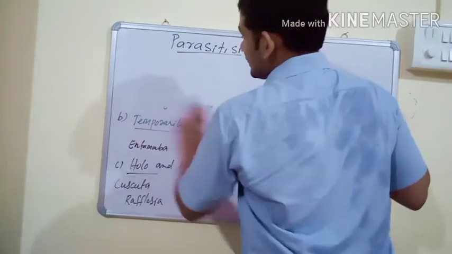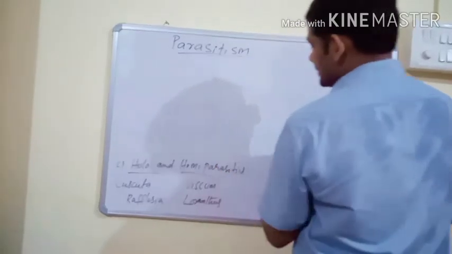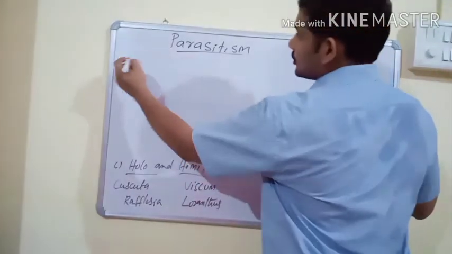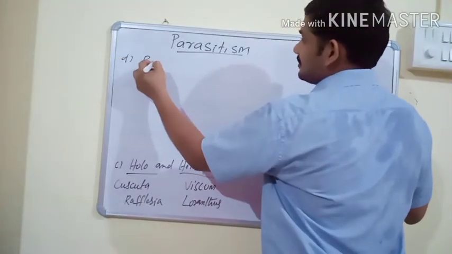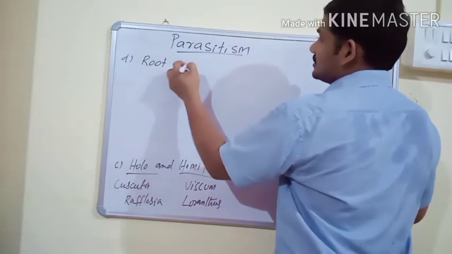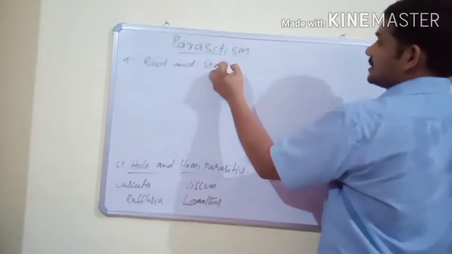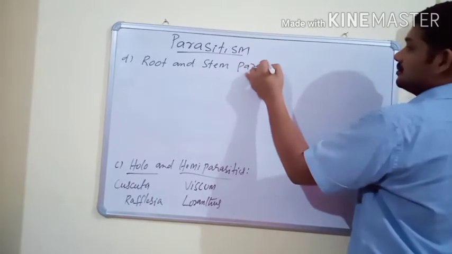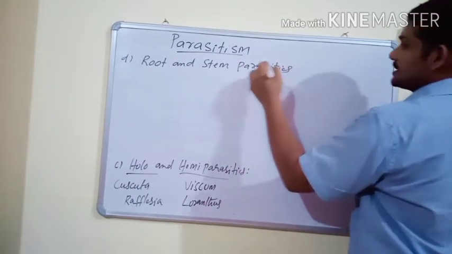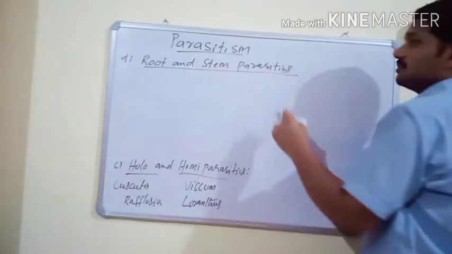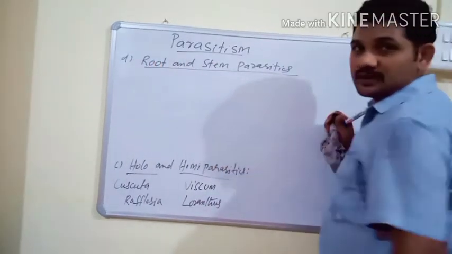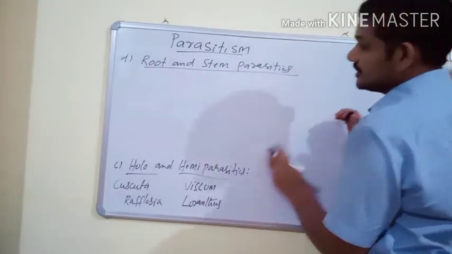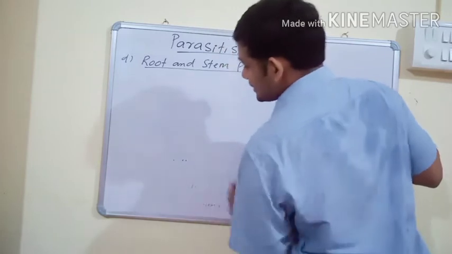The next category is root and stem parasites. Some parasites depend on only roots, and some depend on only stems. The parasites which depend on roots are called root parasites, and the parasites which depend on stems are called stem parasites.